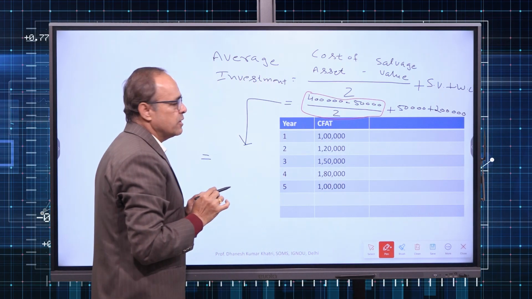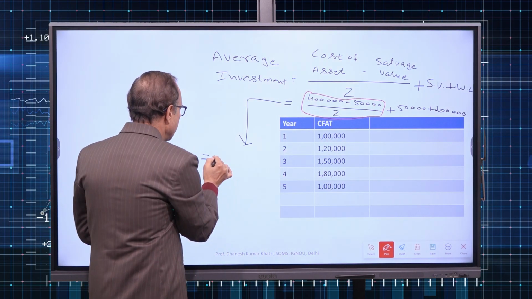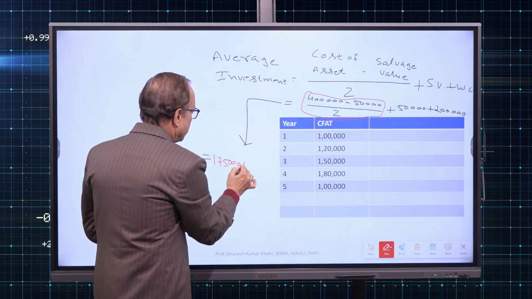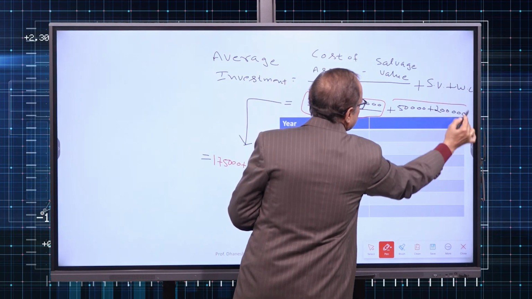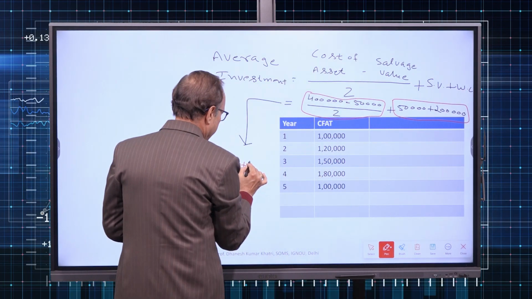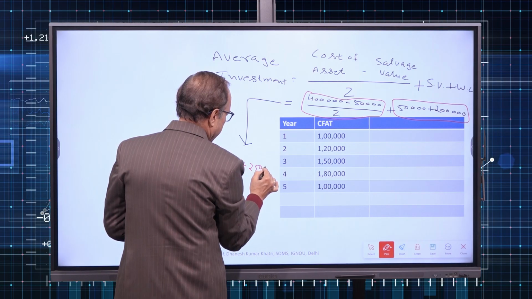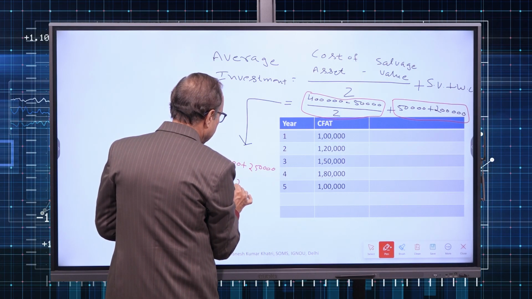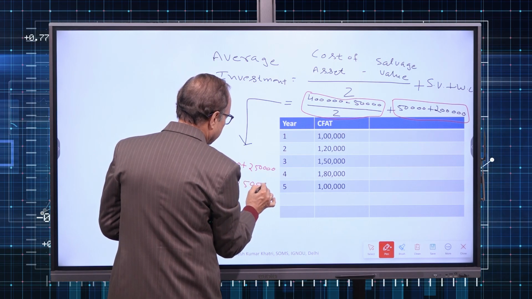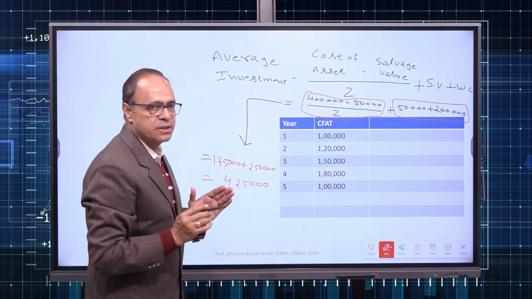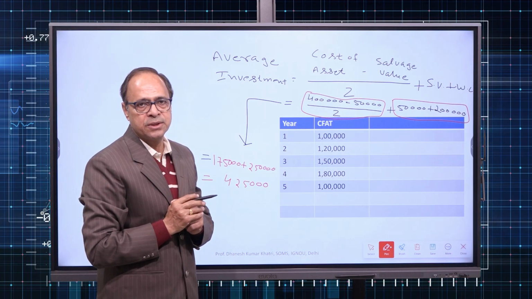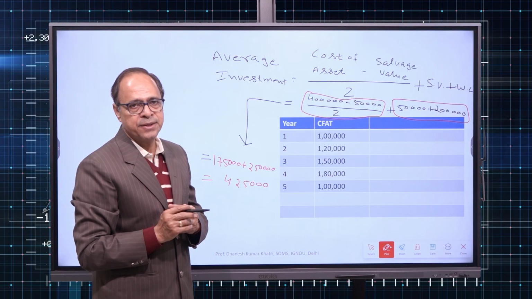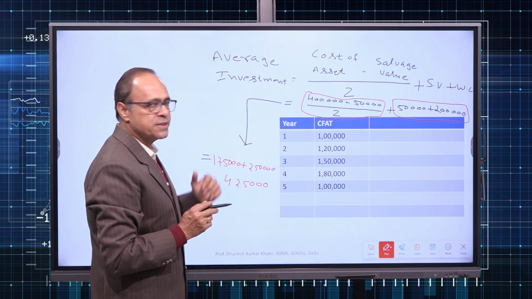This gives me 3,50,000 divided by 2, so 1,75,000. And the sum total of the rest is 2,50,000. So we get 4,25,000. So my average investment in this project is 4,25,000. However, total investment is 6 lakh. So that was the first step.